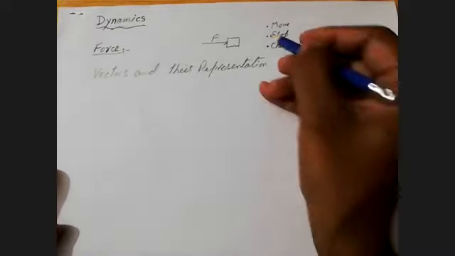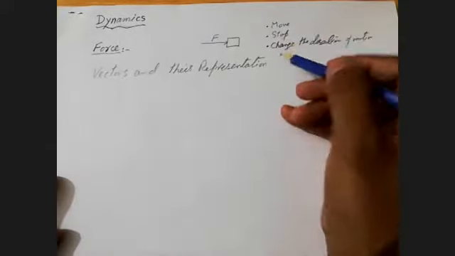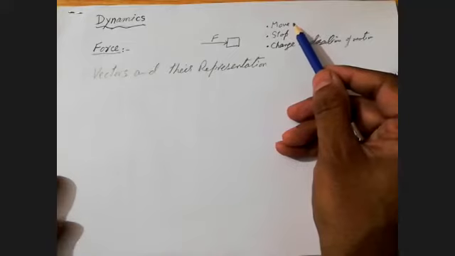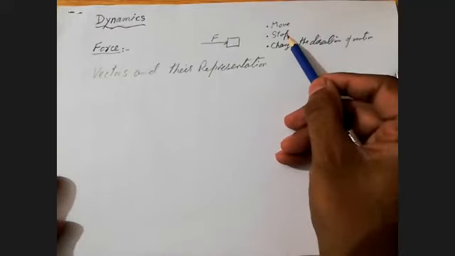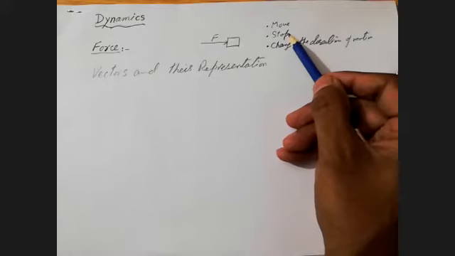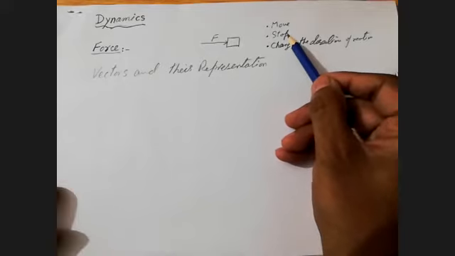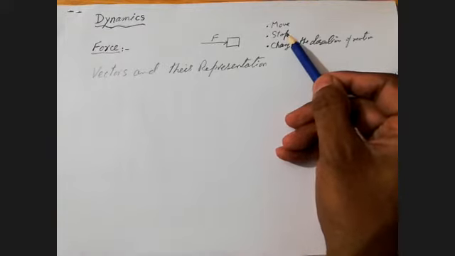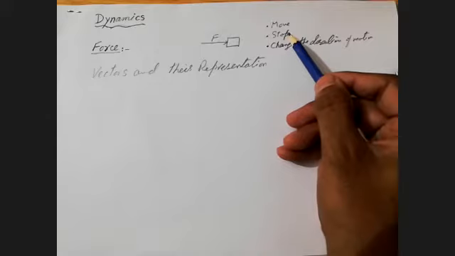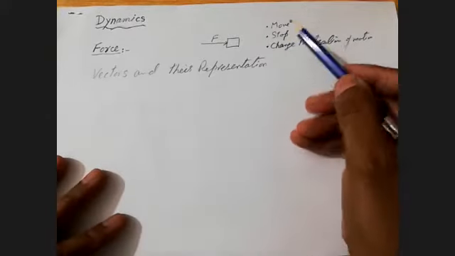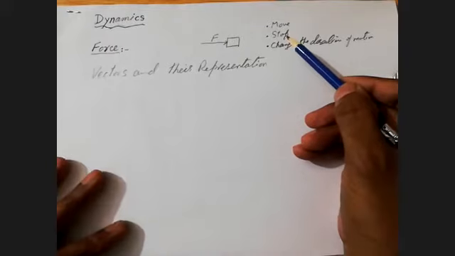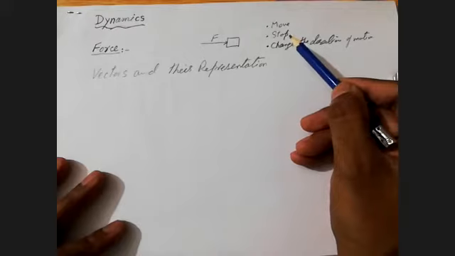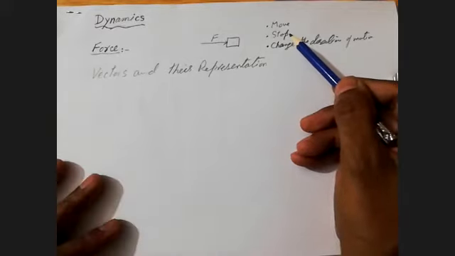Okay. Or you can tend to change the direction of motion. You can move or tend to move, meaning you can move or you can try to move. You can stop or you can try to stop. For example, if a tennis ball is coming towards you, you can catch it and stop it easily. But if a motorbike with a speed of 50 kilometers per hour is traveling towards you, or a car is coming towards you with the same velocity, it is not easy for you to stop the car, or it may almost be impossible.